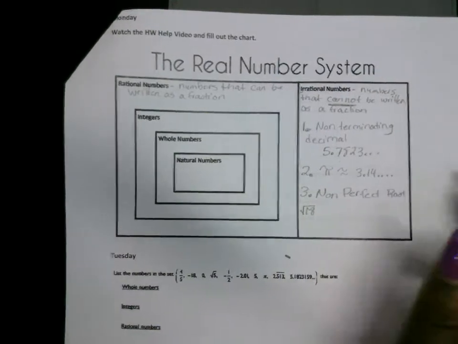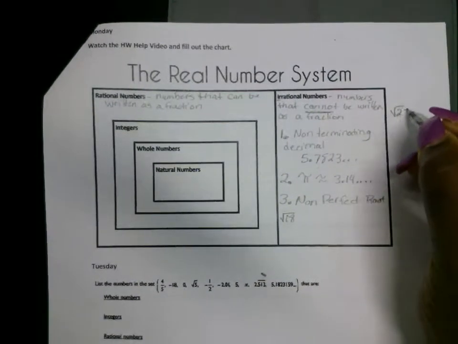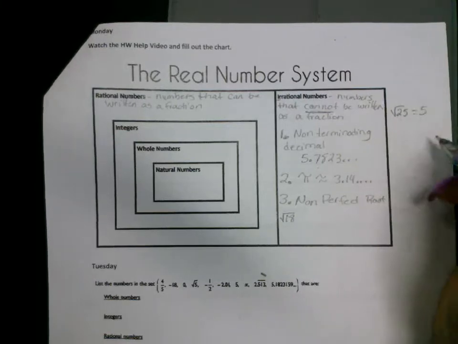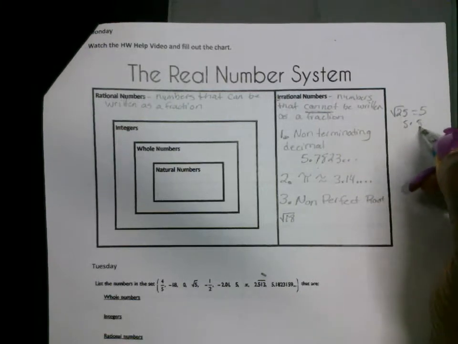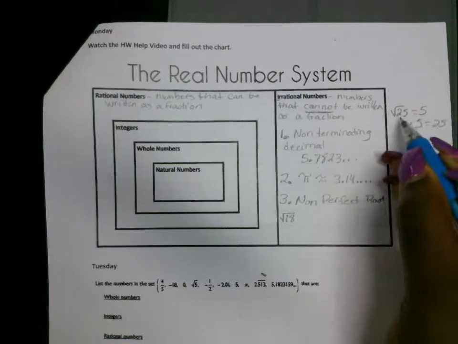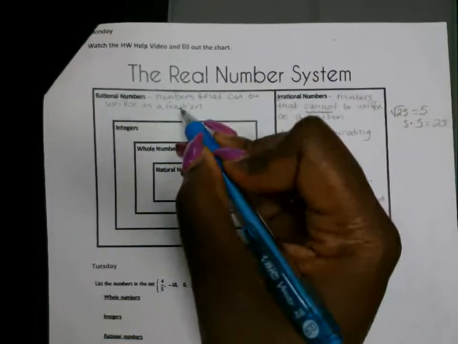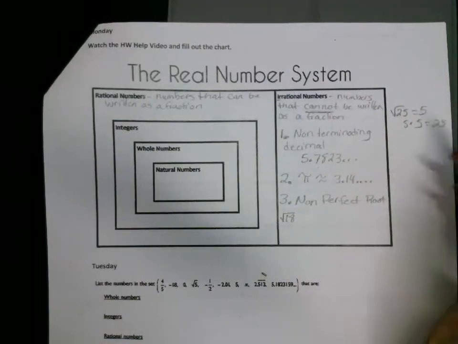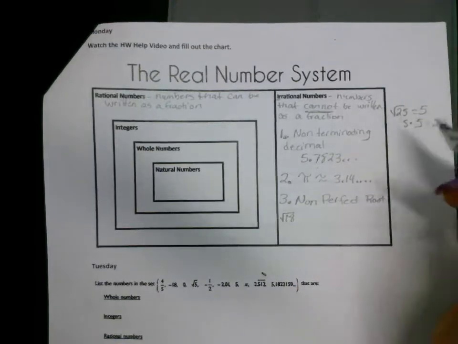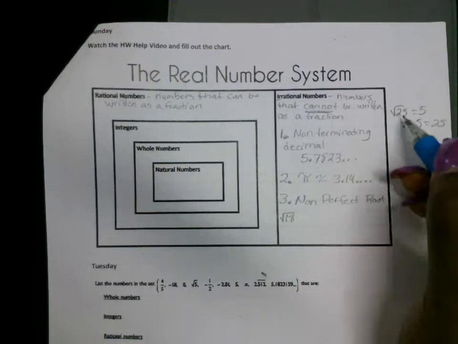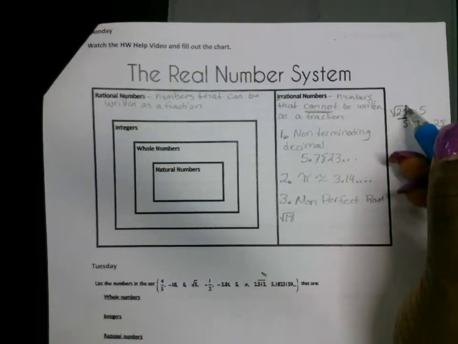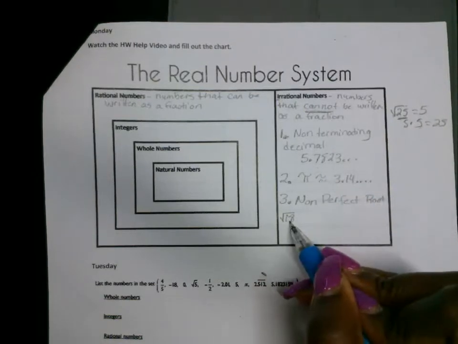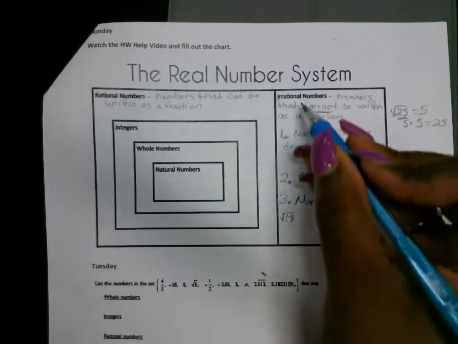Now, if you're talking about perfect roots, let's do the square root of 25. The square root of 25 is 5. Why? Because 5 times 5 is equal to 25. This is a perfect square root. It's rational, okay? Because the answer is a whole number. The answer is a whole number or an integer. So that's what makes it perfect. 5 times itself is equal to the number under the radical, which is 25. And this is a radical symbol. This is perfect. This is non-perfect. So this non-perfect square root is going to be irrational.